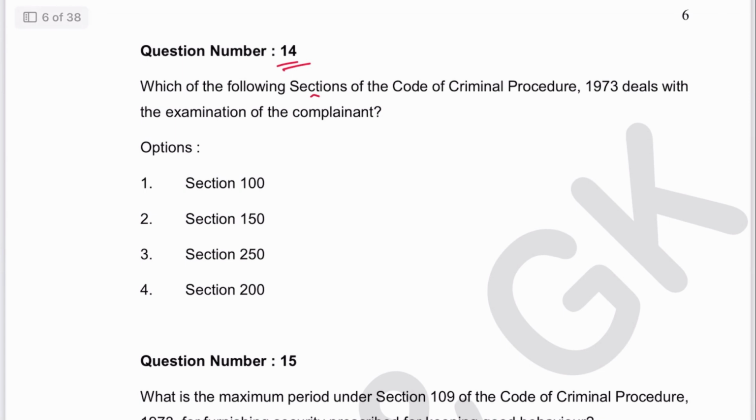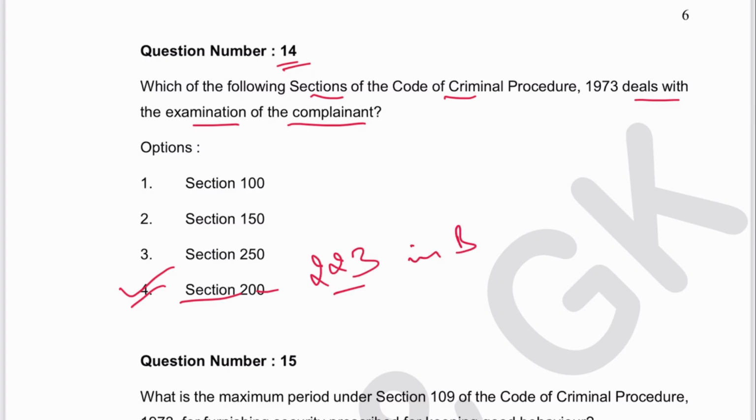Next is 14. Which of the following section of CRPC deals with the examination of the complainant? Everybody knows section 200. Easy question has been asked in this paper. Now section 200 has become section 223 in Bharatiya Nagarik Suraksha Sanhita.